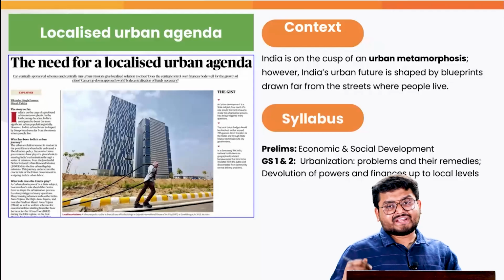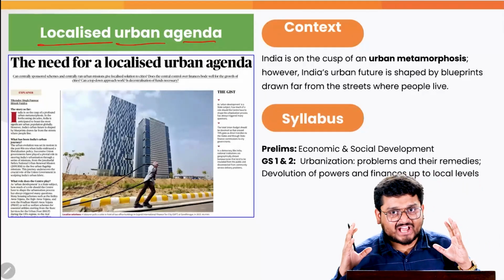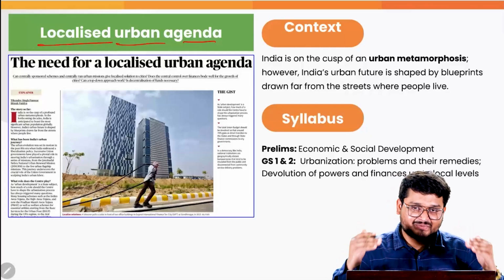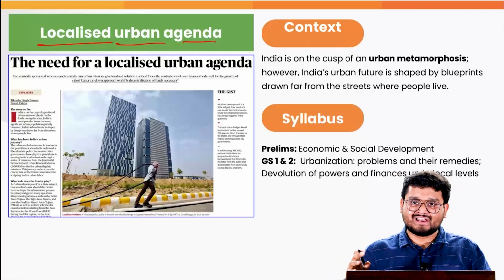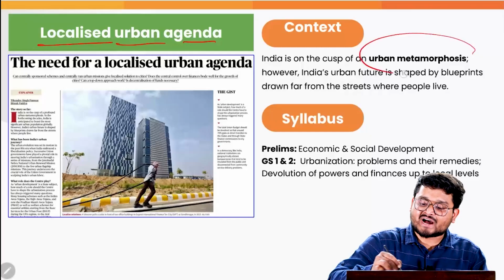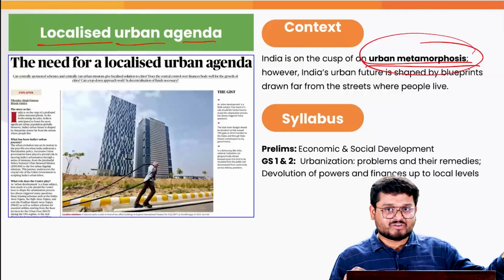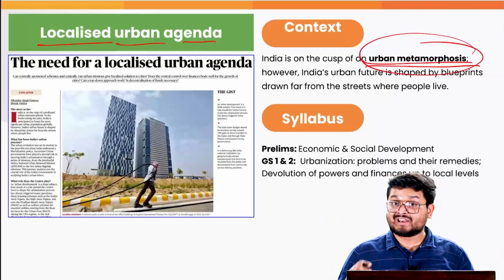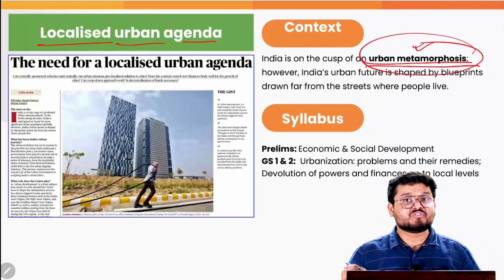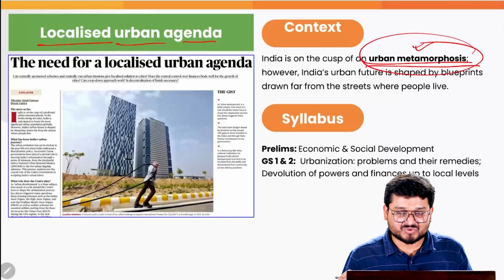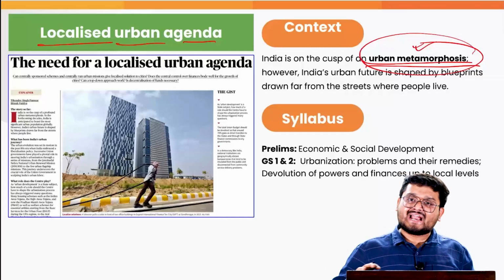So guys, in the next article, we are trying to understand what the localized urban agenda is and what the various aspects are that we need to keep in mind when we talk about urban development in the country. Now, according to this article, India's urban areas are seeing an urban metamorphosis. This means that Indian cities are going from being traditional to modern. And let me tell you that these kinds of terms are extremely important for getting good marks in your mains examination too.